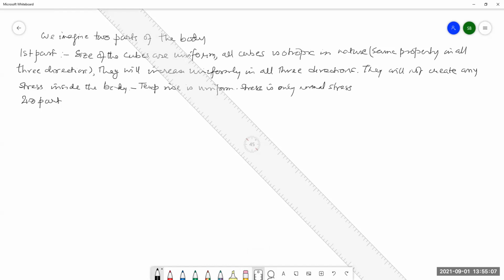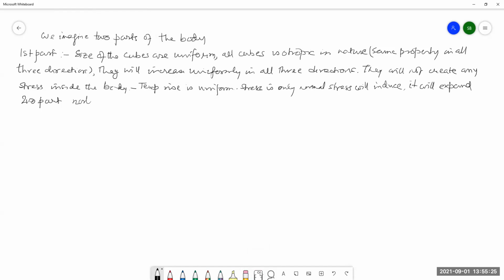Only normal stress will induce, and it will expand equally, normally, and no shear stress will form.